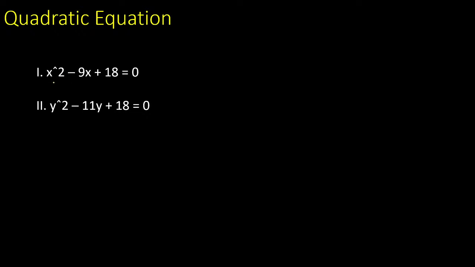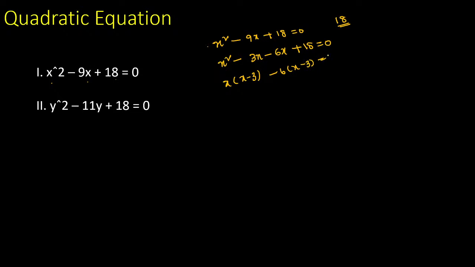First observation: x square minus 9x plus 18 is equal to 0. Then what is your basic approach? The basic approach: consider the a value and c value. 1 into 18 is equal to 18. We want a pair whose sum is exactly minus 9. So it can be written as x square minus 3x minus 6x plus 18 is equal to 0. Now what is common? x is common, you can write x into x minus 3. Now here 6 is common, you can write x minus 3.